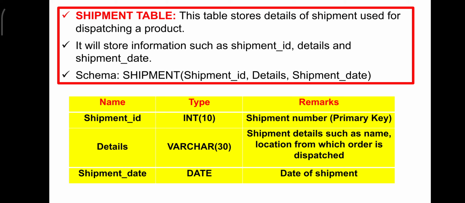Details about the shipment, such as name and the location from which the order is dispatched, will be stored. For example, if you are buying a product from Delhi, it has to reach Chennai, so it has to reach different places. Based on that, the date will vary and the time of delivery will vary. All those details, the updated journey that the product has undergone, will be in the details table.